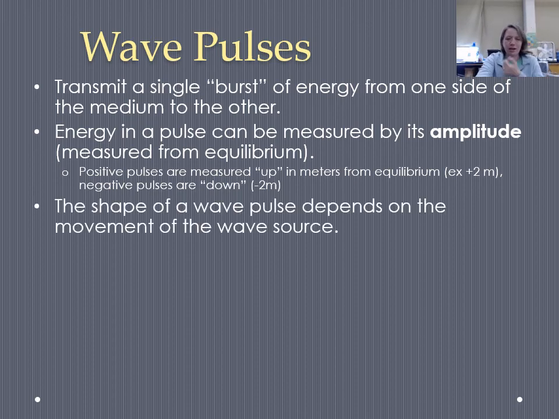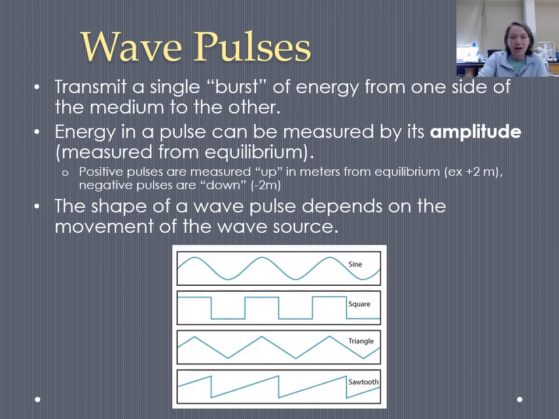One other interesting, kind of cool thing about wave pulses is that the shape of the wave pulse actually depends on the wave source. So we can make different shapes of waves. You probably think of most waves as having this kind of snake shape, but depending on the movement of the source, you can actually make crazy shapes. You can make square waves or triangle waves or something called a sawtooth wave.